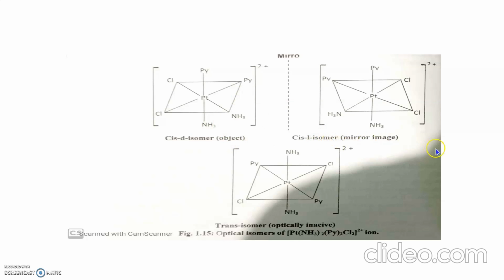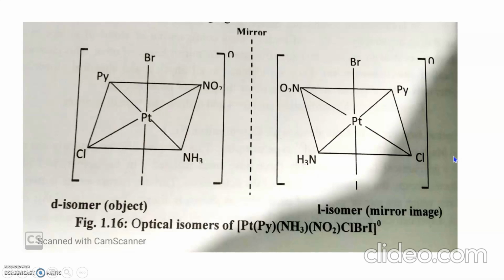Now the next example is where all 6 ligands are different, that is, M, A, B, C and D. This complex can exist in 15 geometrical isomer forms.